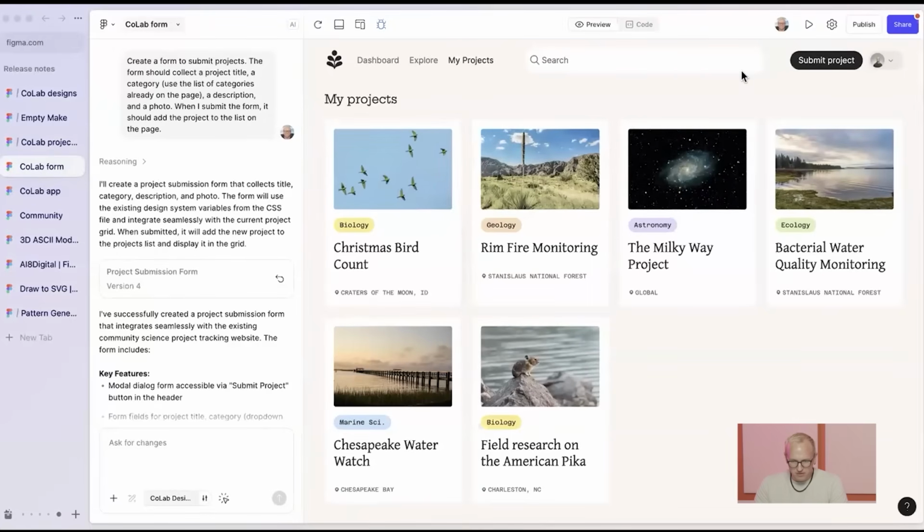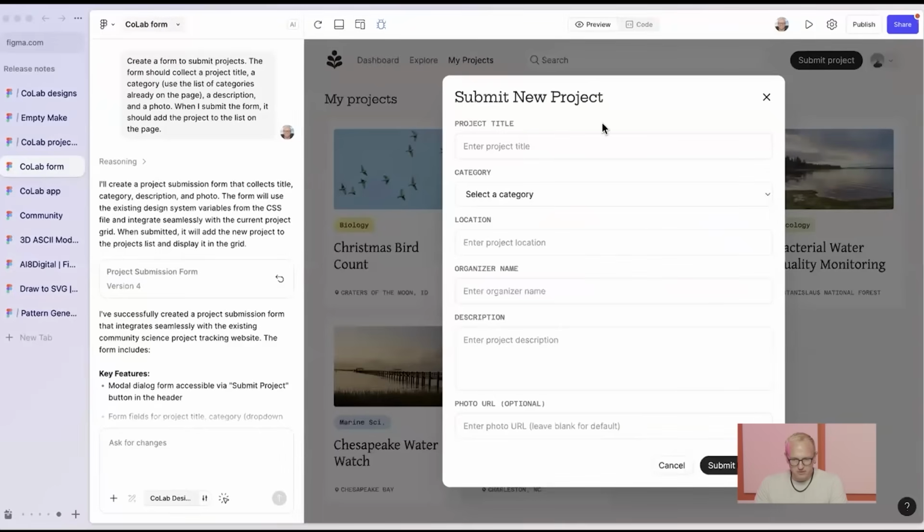And so now, same prototype as before, but if I click on Submit Project, you can see that it's pulled in all of the styling details that I'd expect. It knows what font I'm using for headings. It knows I'm using the small caps font for individual projects.